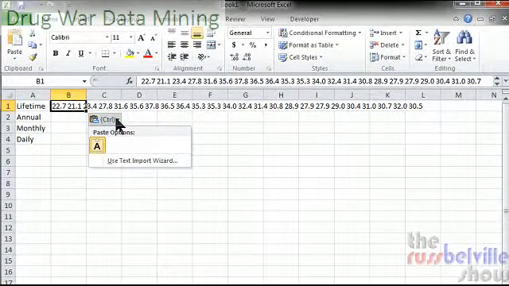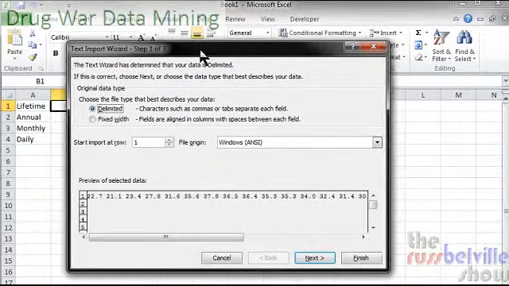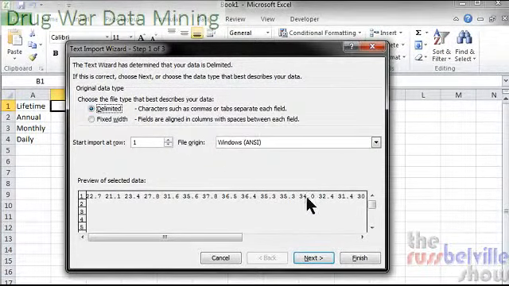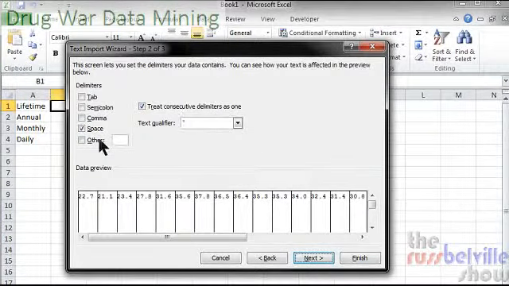And when you open it up, you'll see this option that says use the text import wizard, because what you'd be importing right now is just one cell chock full of numbers and spaces. But if you use the text import wizard, this pops up a little window and you can decide how the text needs to be imported. Fixed width means all the text is a certain length, whereas delimited means it's all separated by something. And in our case, all of our data is separated by a space for each column. So we're going to pick delimited and move next. The default choice is space. It already figured out that it's spaces that are separating this.